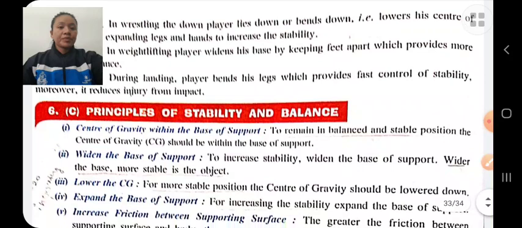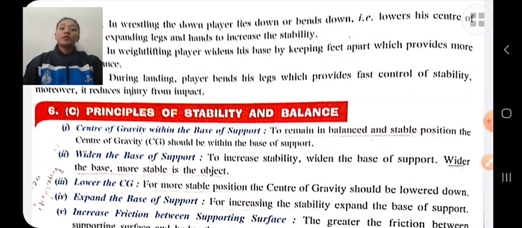Let's discuss some principles of stability and balance. First, center of gravity within the base of support. If the center of gravity is within the base of support, then there will be more stability and balance. Widen the base of support. If the base of support is wide, there will be more stability.